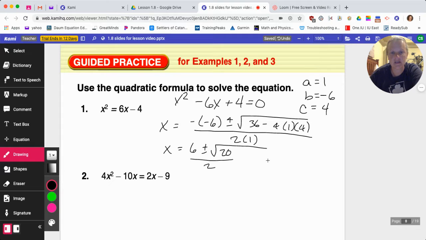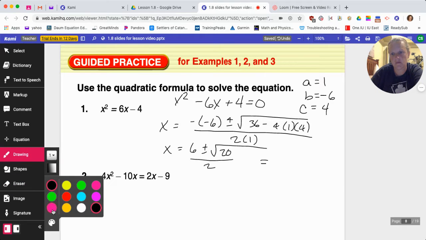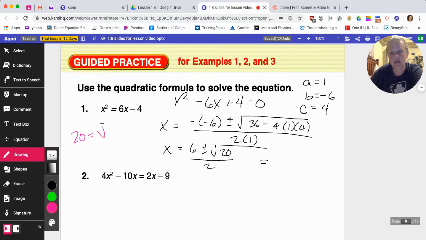And that all simplifies to 6 plus or minus the square root of 20, which is the same as 4 times 5, which is the same as 2 root 5.